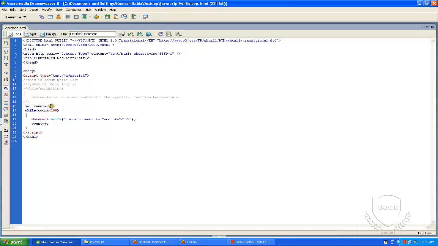Suppose I am just statically placing the condition here. Actually, the count will be taken from the database itself, but we are not discussing PHP right now, we are just discussing JavaScript. So I just assumed the count as 0. Until the specified conditions are satisfied, it will loop. So once the count becomes 100, the condition is not satisfied, so the loop will be stopped. Document dot write.